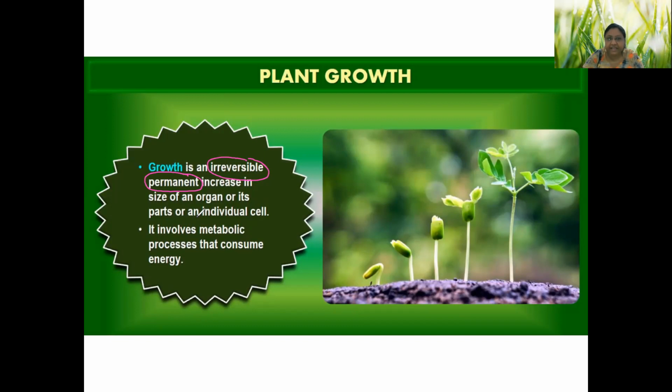In ideal case, if any person or any plant or any animal is growing, that means that individual or organism is growing from the birth to the adult stage.